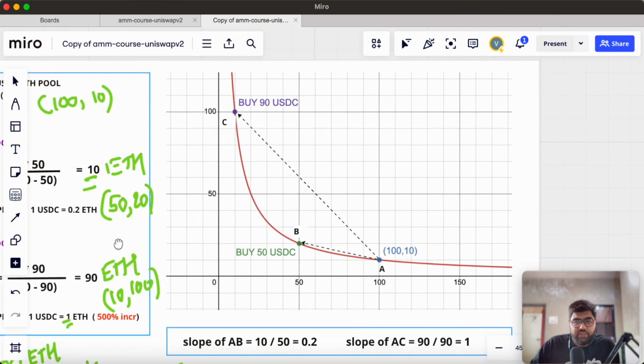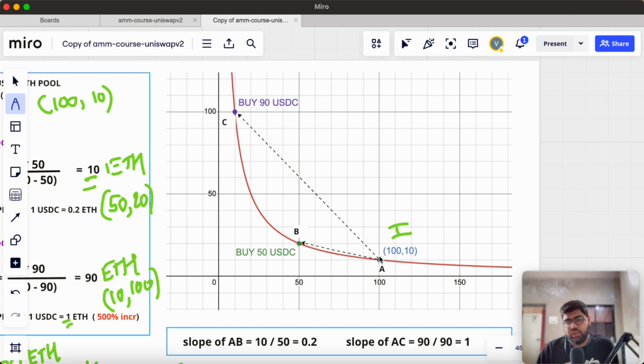Now coming to the graphical representation, we have points A, B and C that we plotted on a graph. So this is the initial position here, having coordinates 100, 10. B is the situation of the pool after we buy 50 USDC. And C is the situation of the pool when we buy 90 USDC. You can see the clear difference between the slopes of lines AB and AC.